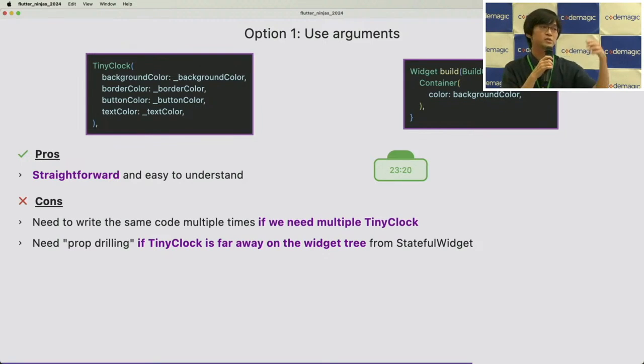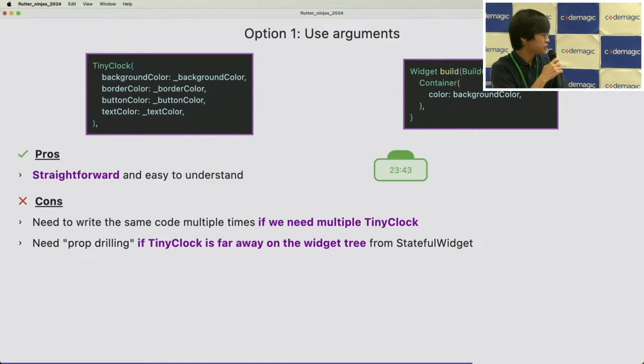We have to pass the state to the wrapper widget first, and the wrapper widget has to pass it again to the tiny clock. So it is kind of boilerplate code, and it makes it less maintainable.